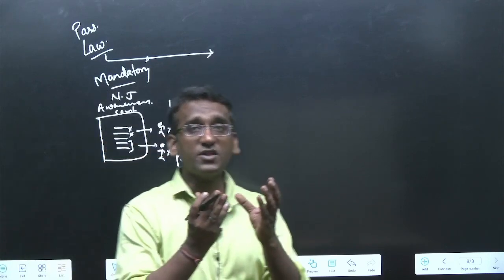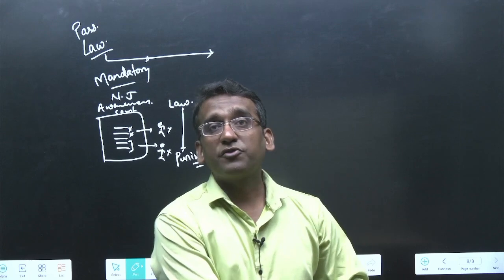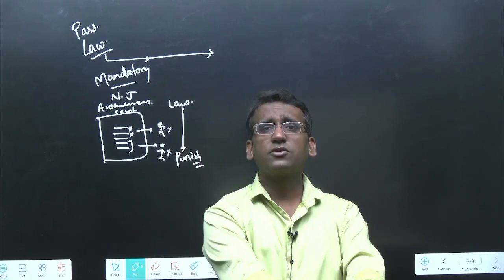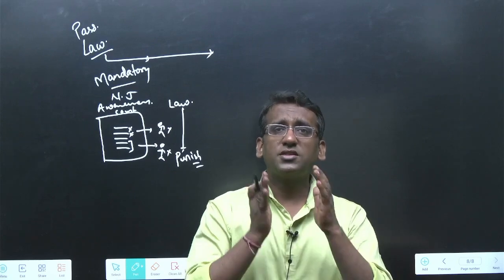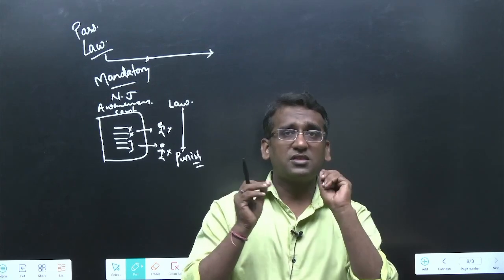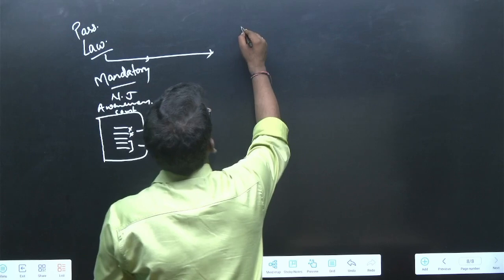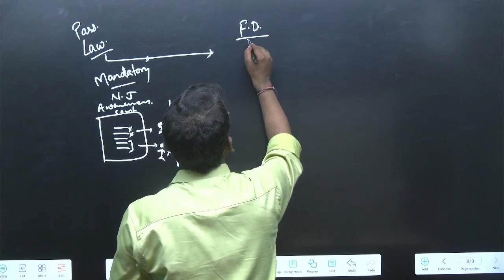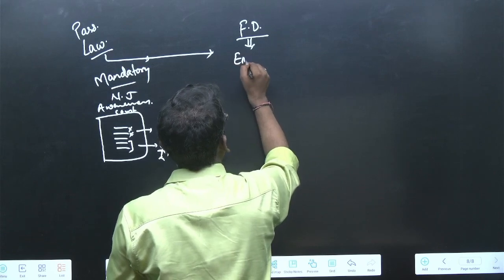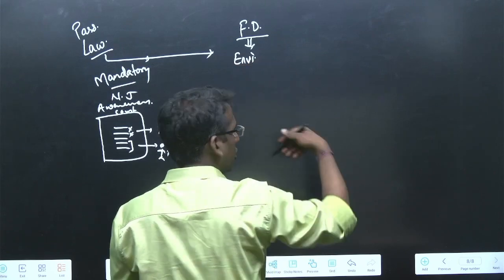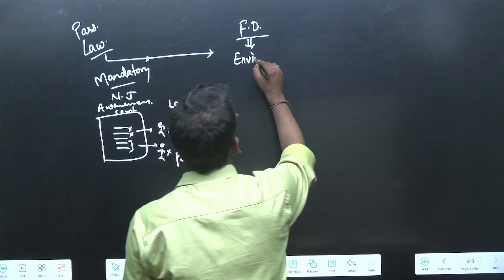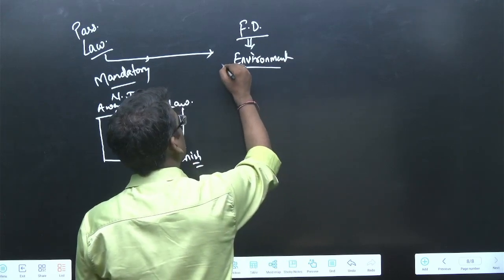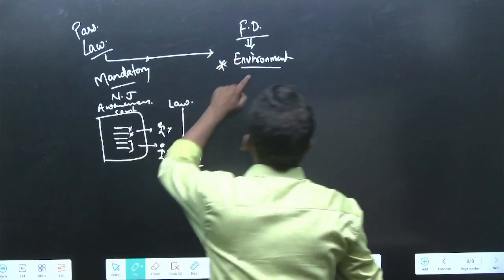Like, for example, we have the Prevention of Disrespect to National Honours Act of 1971, right? We have the Environmental Protection Act of 1986. All these are different acts. For example, see, there is a fundamental duty, I give you an example. There is one fundamental duty which says it is important that we all must protect the environment. Okay? There is a fundamental duty which is talking about the environment.